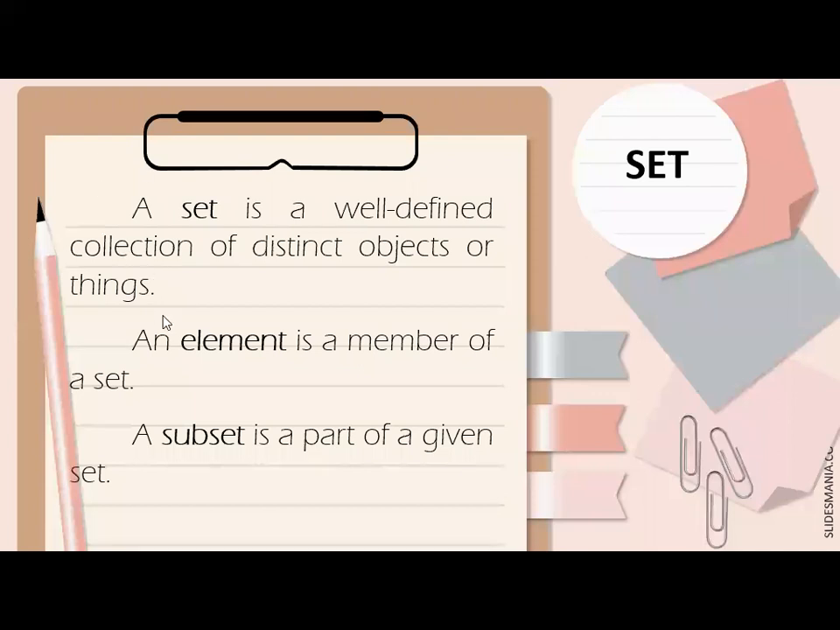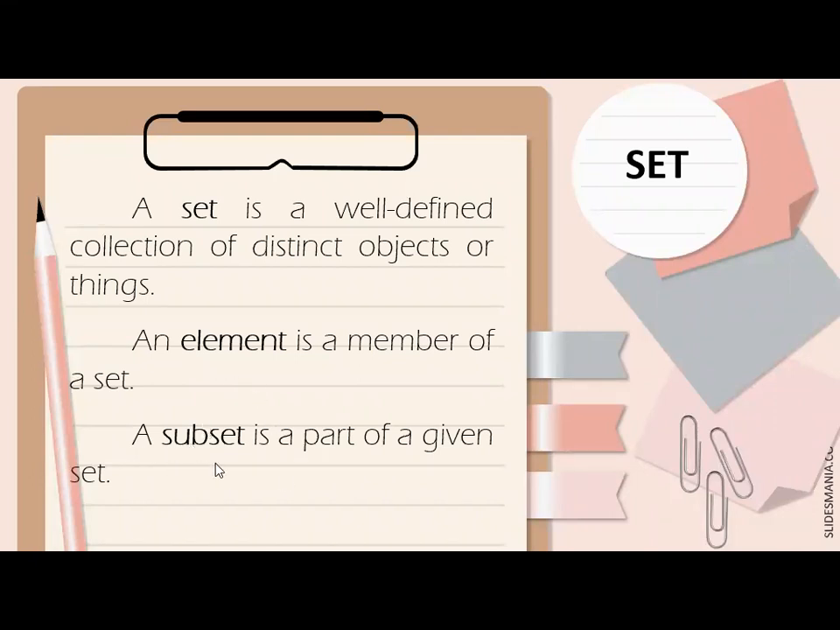Okay? So, ano ba yung sinasabi nating elements? So, an element is a member of a set. For example, set of grade 7 students in APCSI. So, an example of element in that set is Mervy, Tony, Angel, Rihanna, and so on. Okay? Yun yung tinatawag nating element.